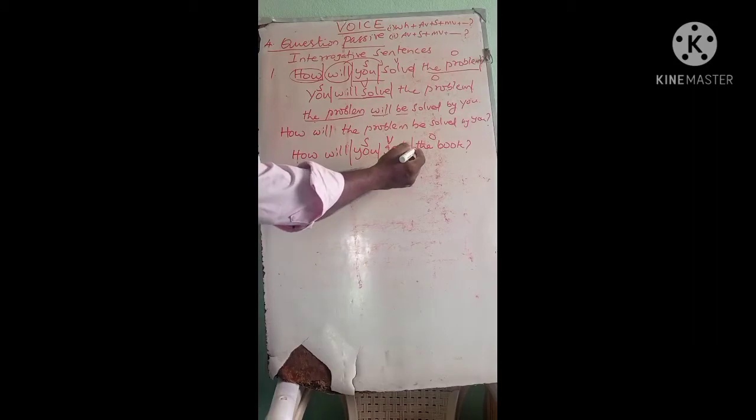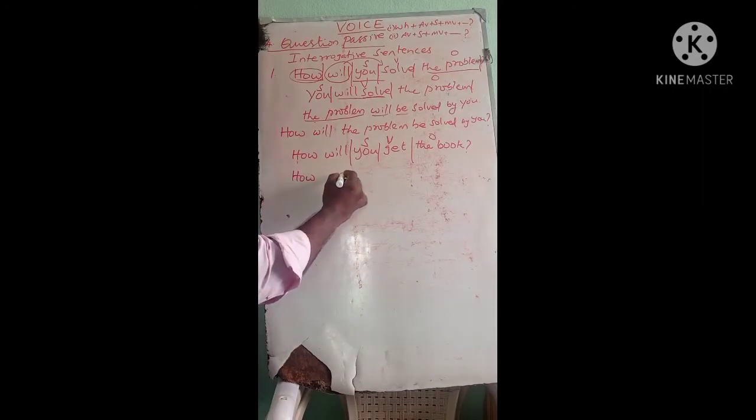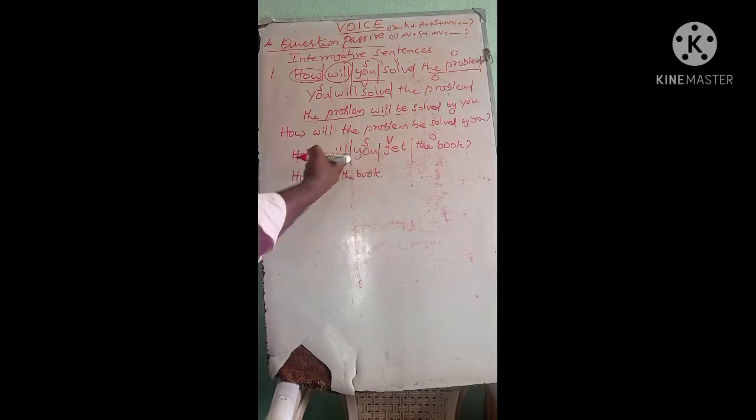Clear. And the object should be placed as a subject. The book. Okay. How the book. Step number 1 is over. Second step, we get simple future. So the answer is will be.